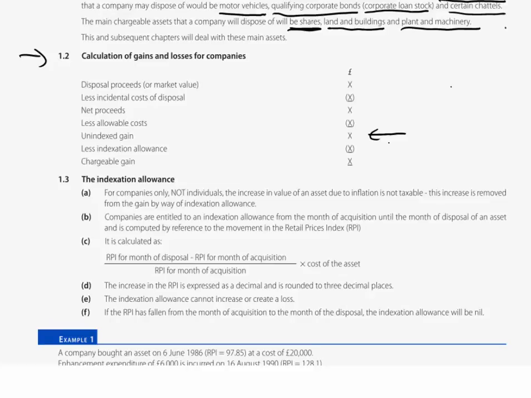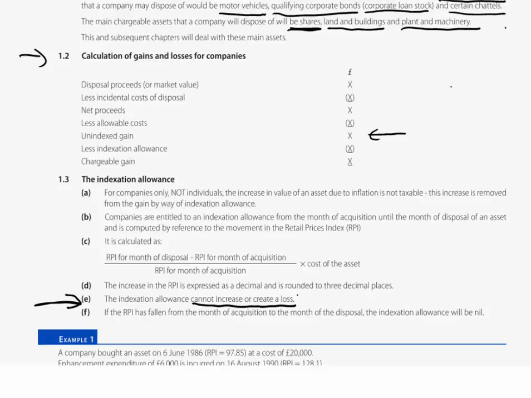Now, of course, we do not always make gains. Sometimes, sadly, our allowable costs will be bigger than our proceeds, in which case we would make a loss. Note very carefully before we go any further, this note here on our indexation allowance section, that the indexation allowance cannot increase nor can it create a loss.